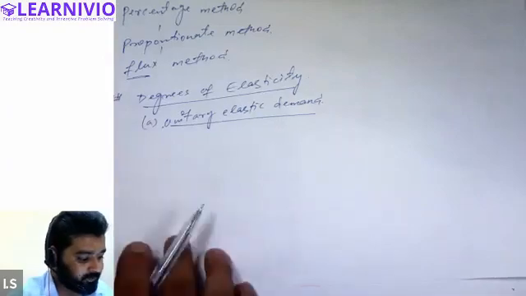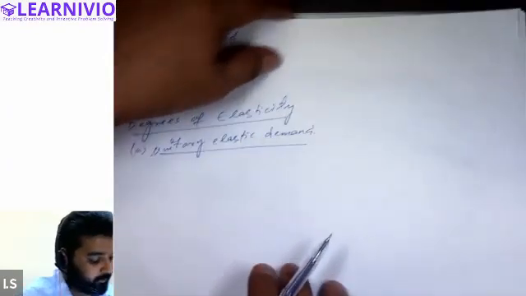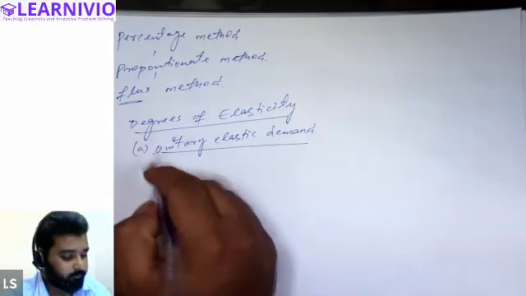Okay, so let's note this down. Unitary elastic demand. Please write this.